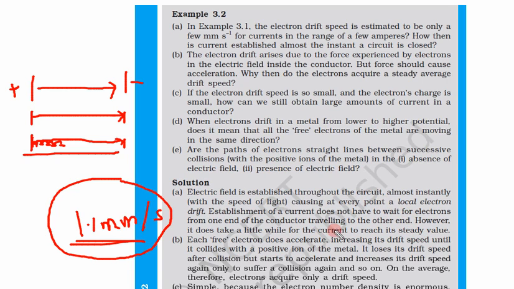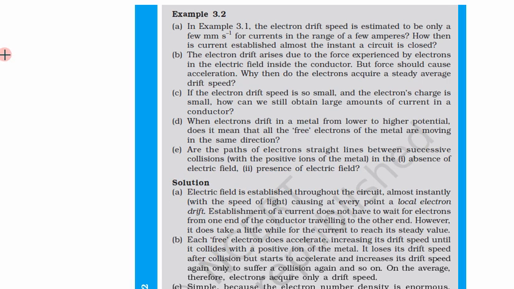So what they are trying to say is, even though there is a chain movement and it is not that an electron has to move from this point to this point, there will still be some minor time it takes for the current to reach its steady value. That means to neutralize this external electric field. Because of the electrons there will be an internal electric field which will neutralize this external electric field. That will take some time, but the movement of the chain starts almost immediately. Now let us move to the second question.